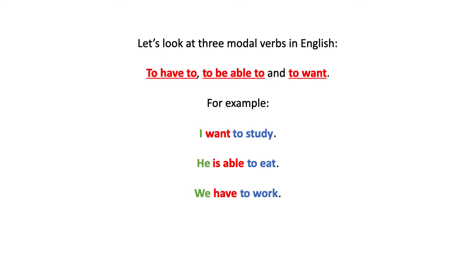So please notice that each of these sentences has 3 basic grammatical components. And I wrote them with these 3 colors in order to help you distinguish those 3 components.